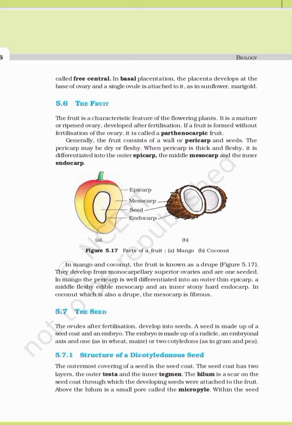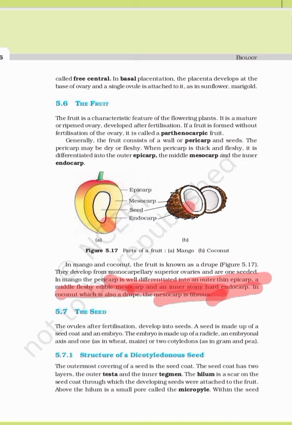Understood? So this is a point on it, right? The pericarp is well differentiated into outer thin epicarp, middle edible mesocarp, that is the juicy part which we eat, and inner shiny stone-hard endocarp, right? That is the seed of the mango which we cut and then we get a soft seed. In coconut it is also a drupe. The mesocarp is fibrous. You can see the mesocarp over here. It is very fibrous, right? Here it is fleshy, here it is fibrous. Understood? So this is about the fruit.